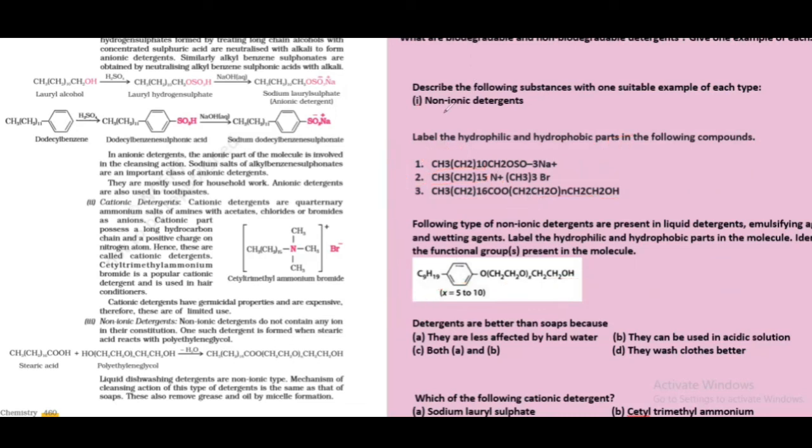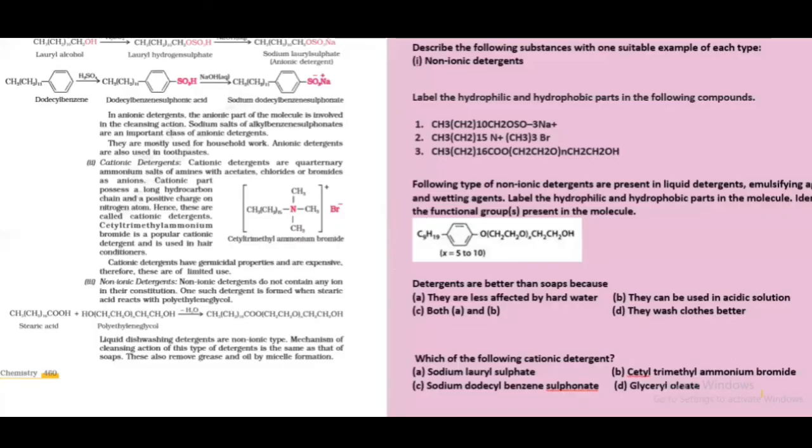This is one kind of question. So the other questions I've written here, we've already answered. Give one suitable example of non-ionic detergents, or why are detergents better than soaps? Because they are less affected by hard water and they can be used in acidic solutions. Another question we have here is, which of the following is a cationic detergent? So you already know cetyl trimethyl ammonium bromide is an example of a cationic detergent. So everything that can be asked in the form of a question has been discussed in this.